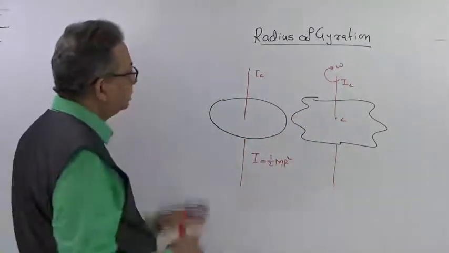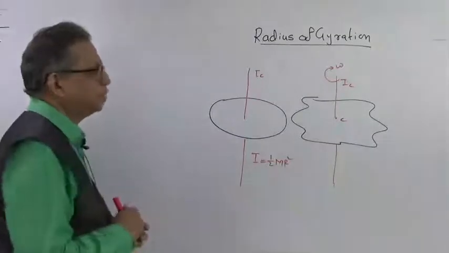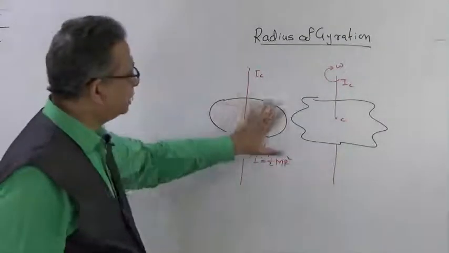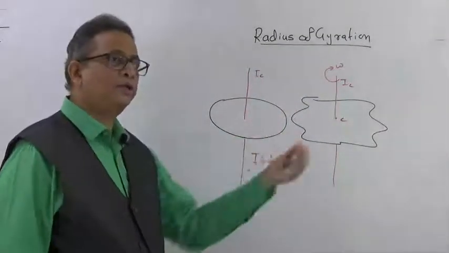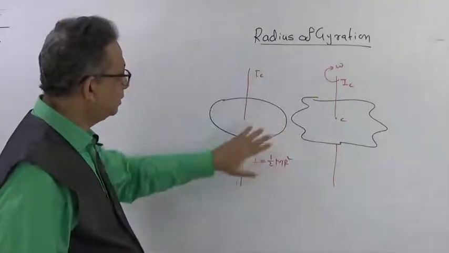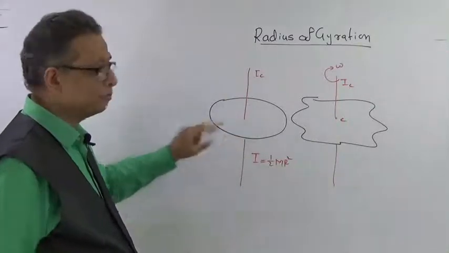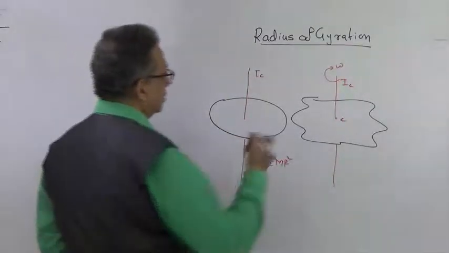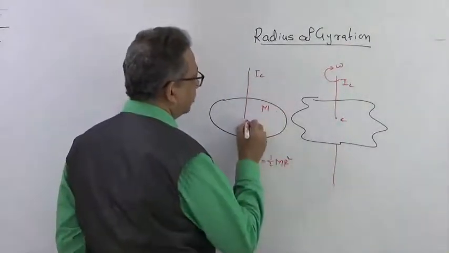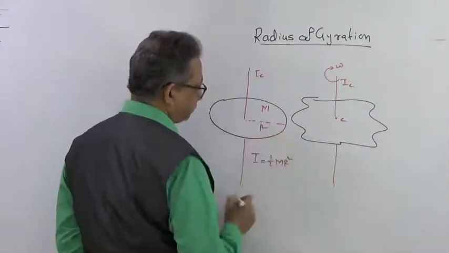Now this radius of gyration is a concept to represent the same thing in terms of a concentrated mass. This is a purely distributed mass, correct, over the axis passing through the center of mass. Now suppose this is the mass of the body and this is your radius r.